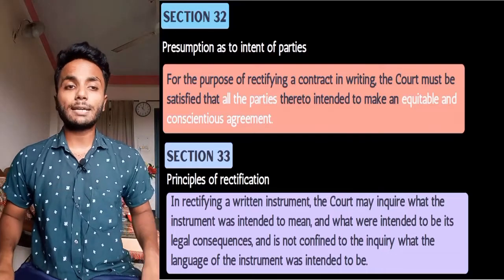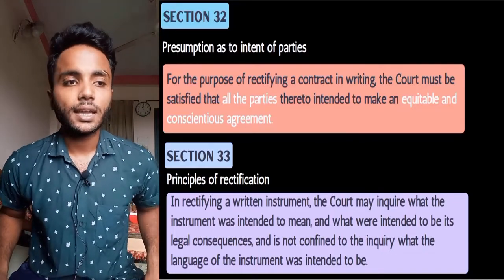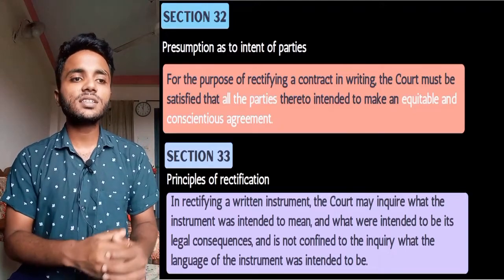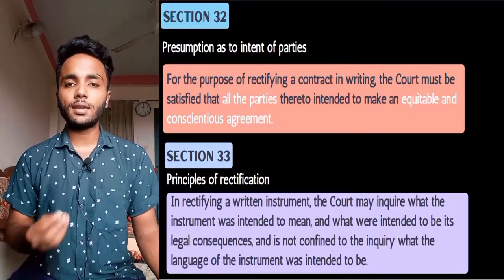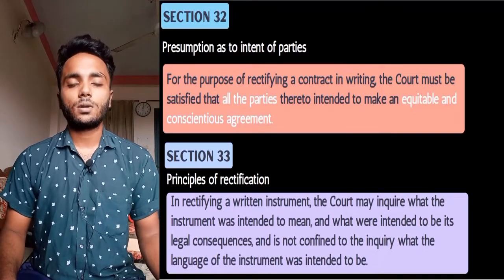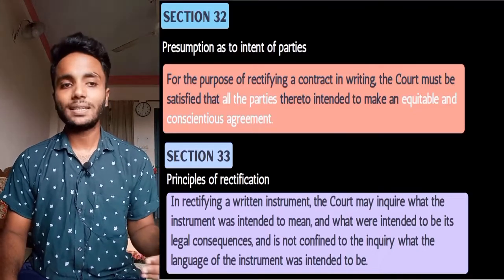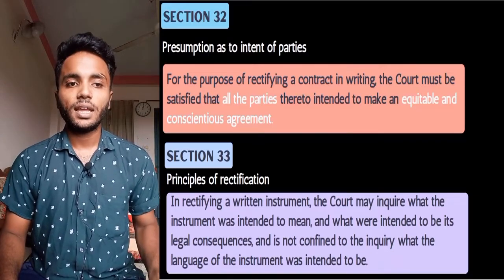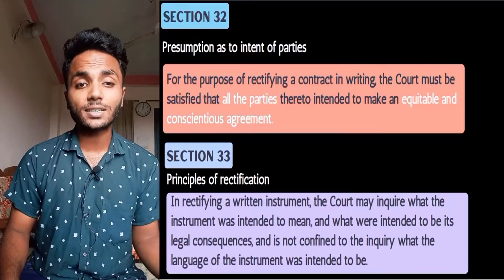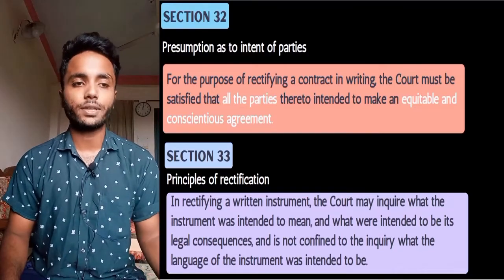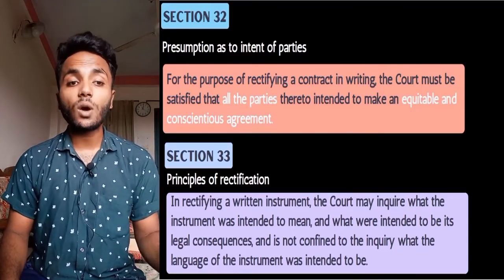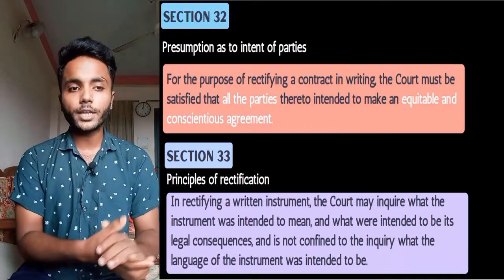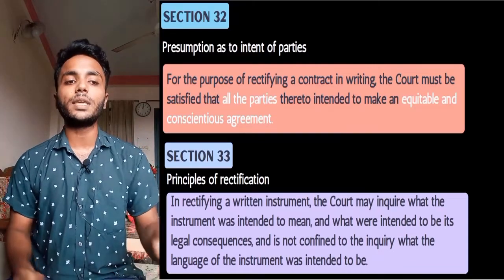Then we will discuss section 33. Here it is talking about the principle of rectification. Here it is written that in rectifying a written instrument, the court may inquire what the instrument was intended to mean and what were intended to be its legal consequences, and is not confined to the inquiry what the language of the instrument was intended to be.